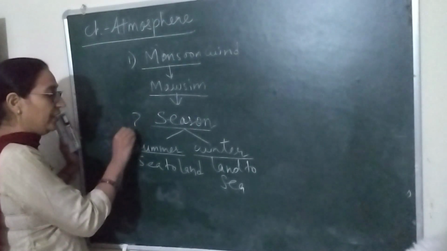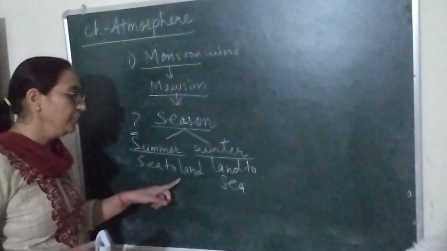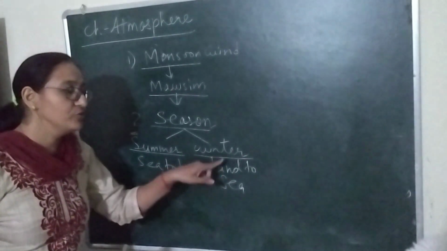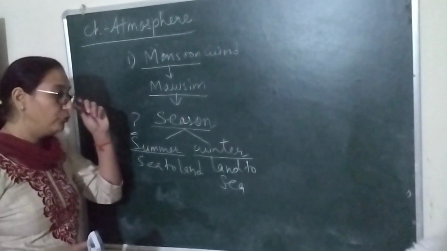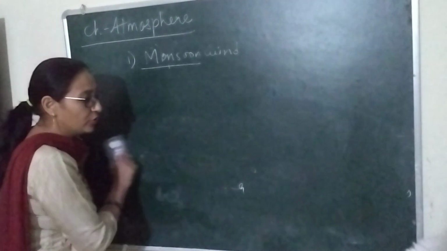But why? We have to learn why monsoon winds blow from sea to land during summer and land to sea during winter. We have to learn some theories also here.